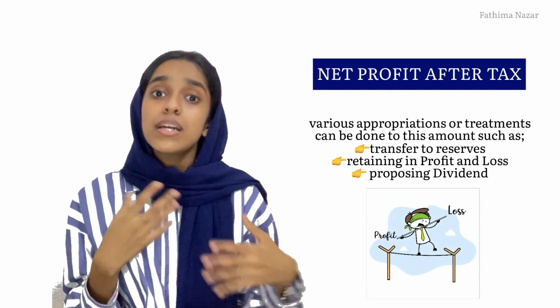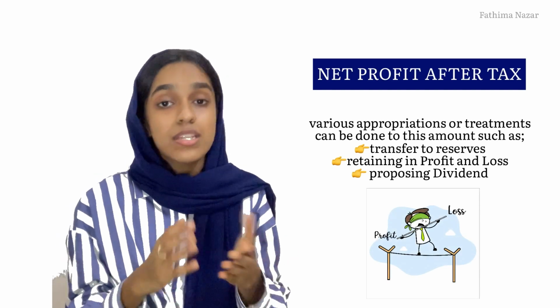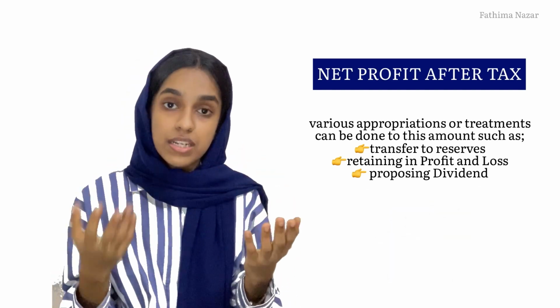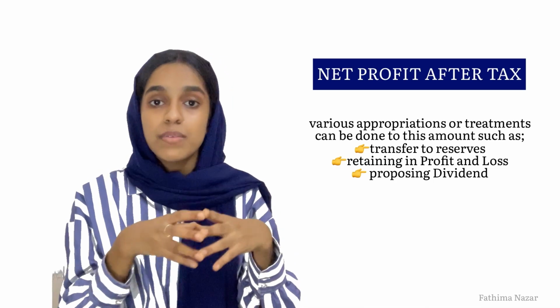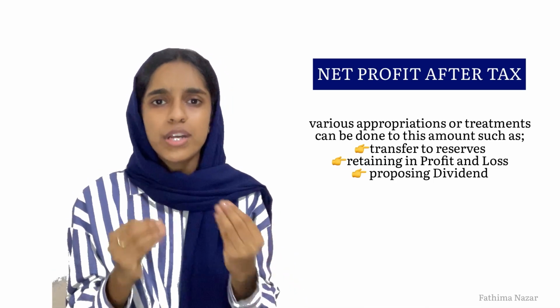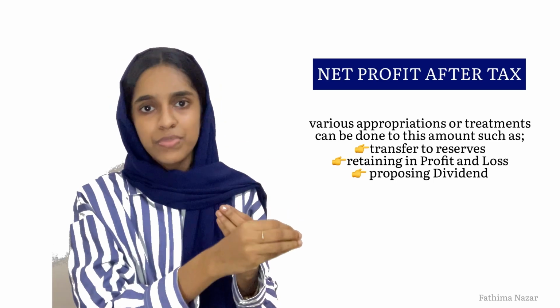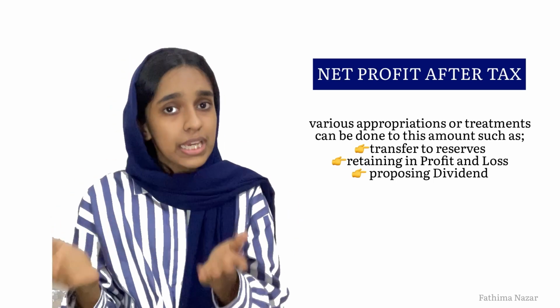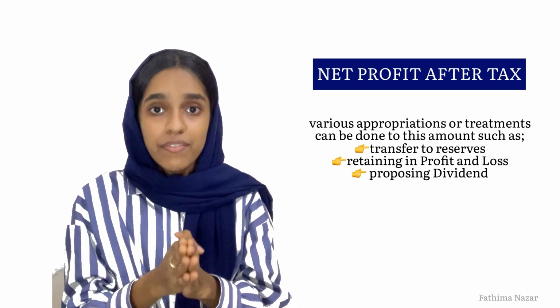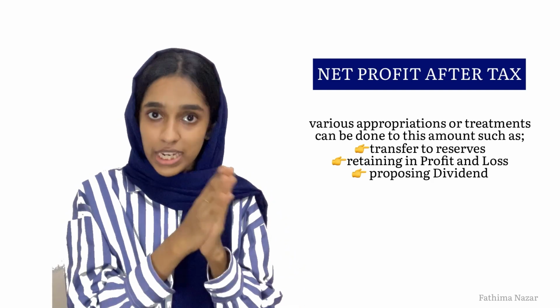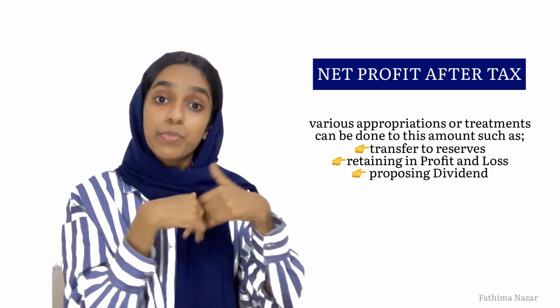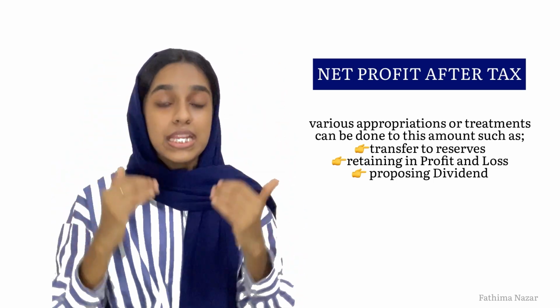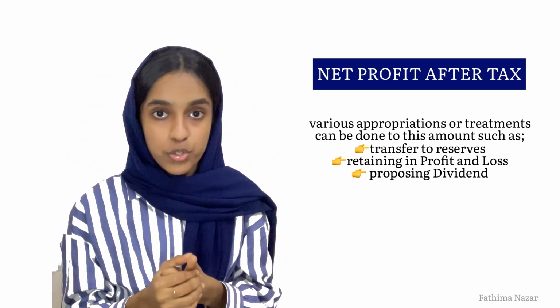Or these companies might also propose dividend out of this amount. So there are various treatments for this amount, that is the profit after tax, but we will be focusing on three different treatments, that is transferring to normal reserves, general reserves, or any kinds of reserves. They can even retain it in the profit and loss account for the next year, or they might even propose dividend. This is how the entire flow of profit goes.